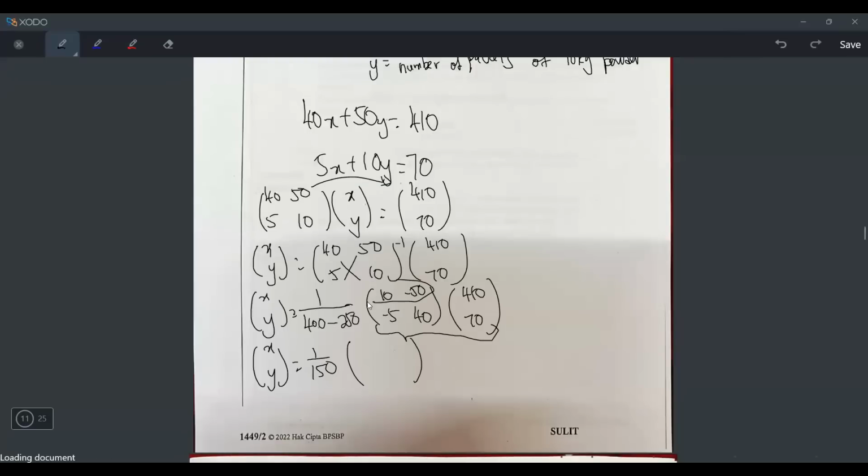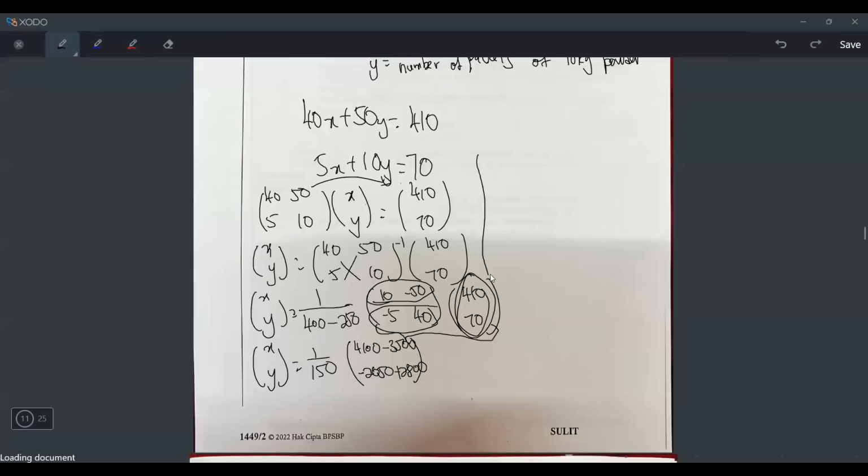How to multiply? Horizontal times vertical. So 10 times 410 and then -50 times 70. 10 times 410 is 4100. -50 times 70 is -3500. And then next, horizontal, vertical. -5 times 410 is negative, I don't know, let's press. 5 times 410, okay, 2050. Okay, I just press, I get this. And then 40 times 70, which is 2800. And in the middle, no sign means plus.